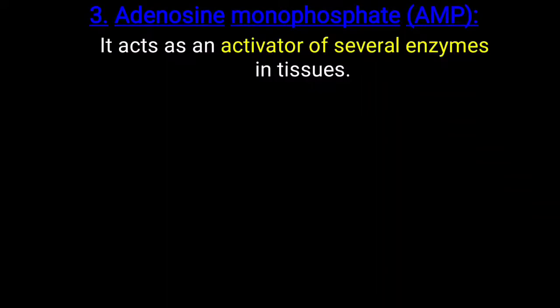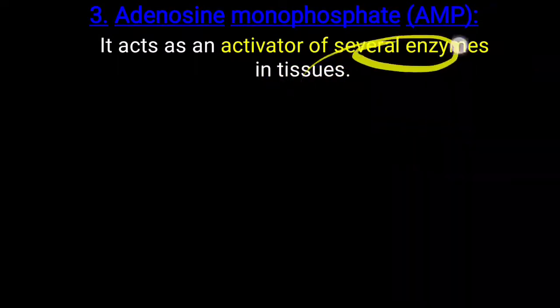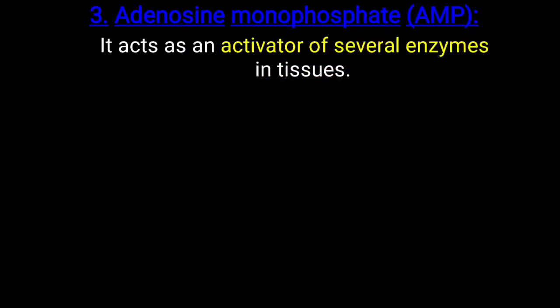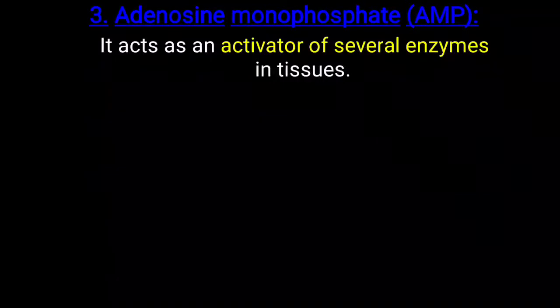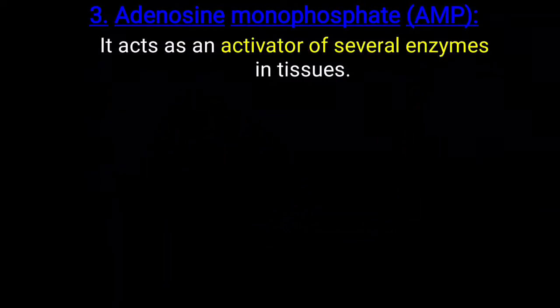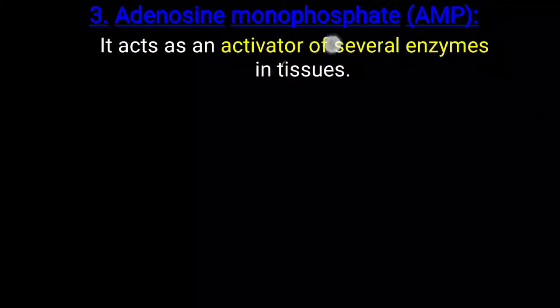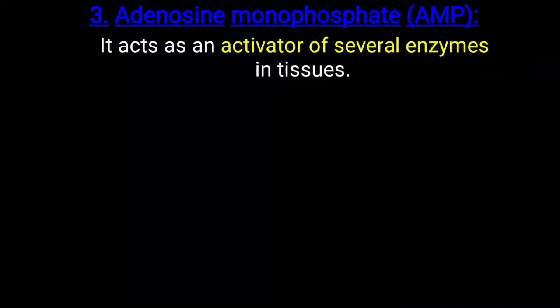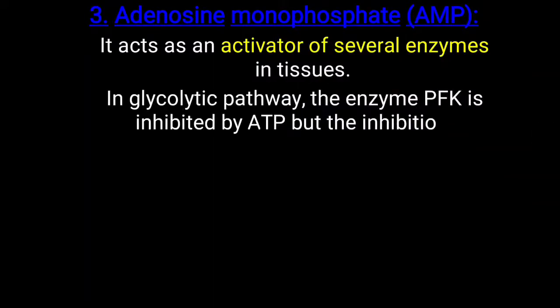AMP acts as an activator of several enzymes in the tissue. Simply, whenever the AMP level is increased in the cell, that indicates a low energy level inside the cell. In the same way, an increased level of ATP indicates a high energy level inside the cell. When the AMP molecule is increased in our body, that gives a signal of low energy level of the cell, and that will give a signal to generate more energy inside the cell. So the glycolytic pathway will be activated.